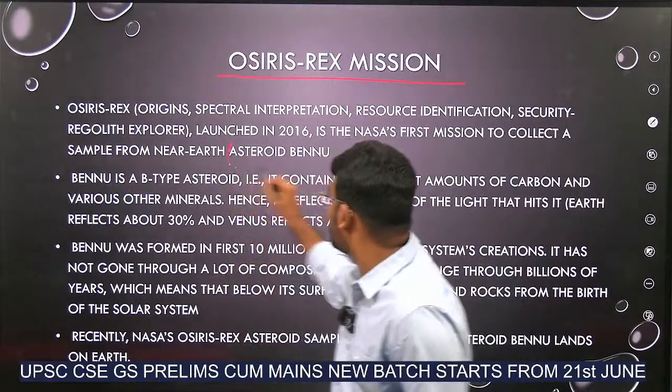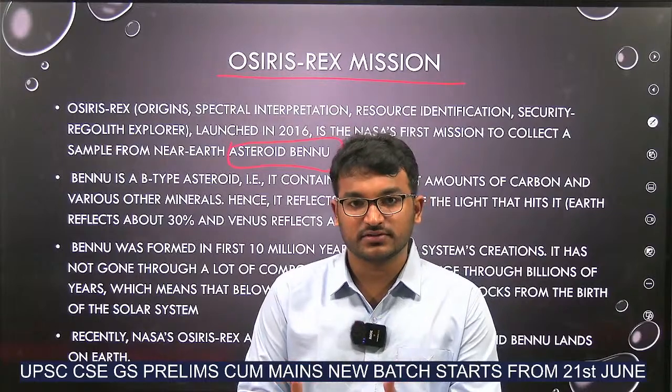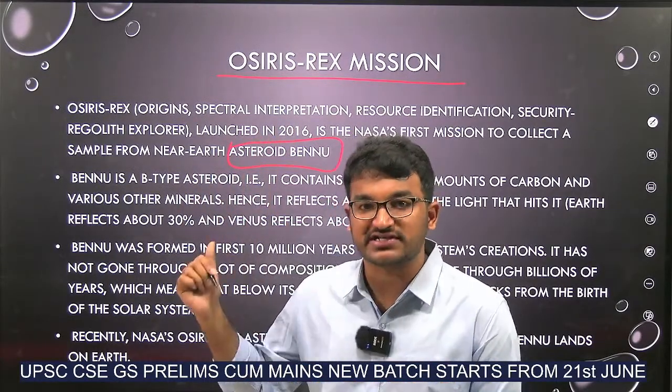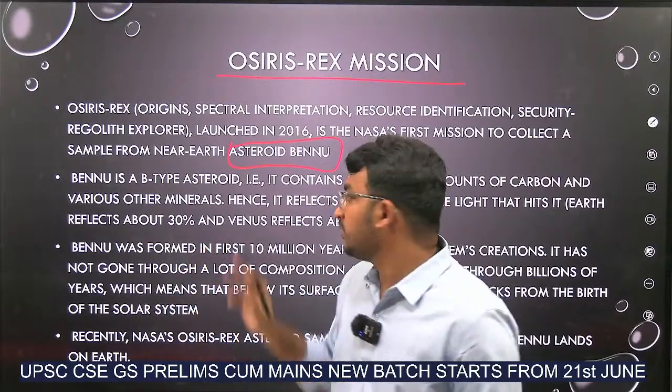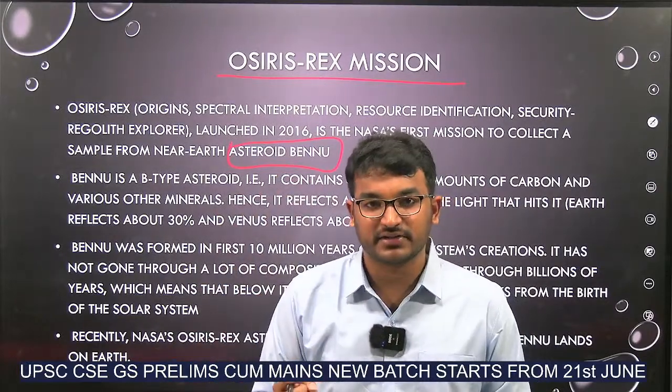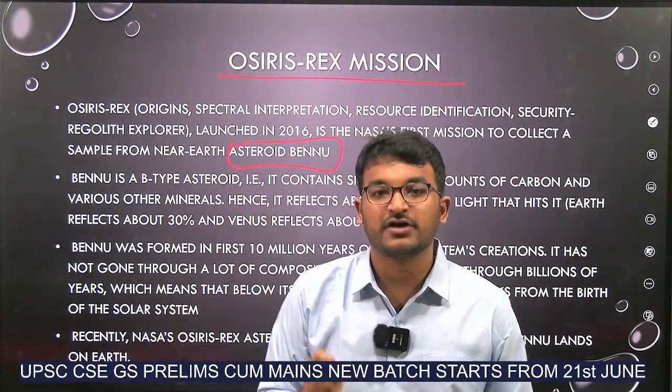There is an asteroid called asteroid Bennu. It is nearer to our Earth. Now, the main goal of this Osiris-Rex mission is to go near this asteroid Bennu, land on it and take a sample from it for testing.